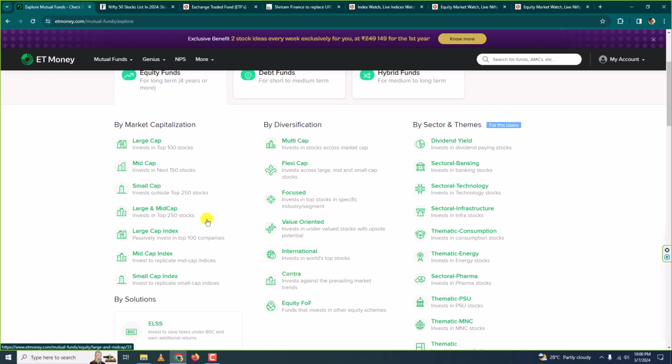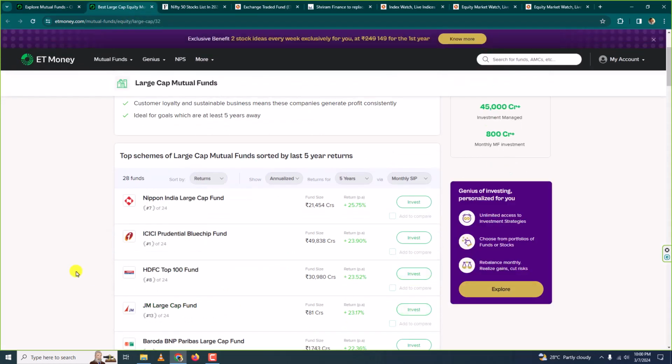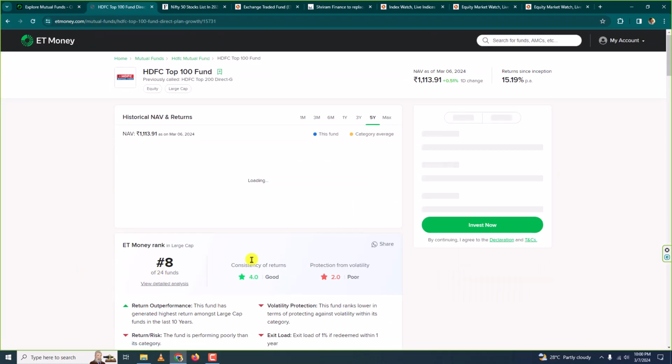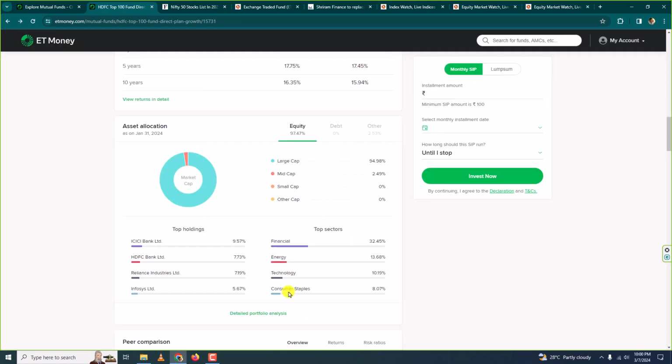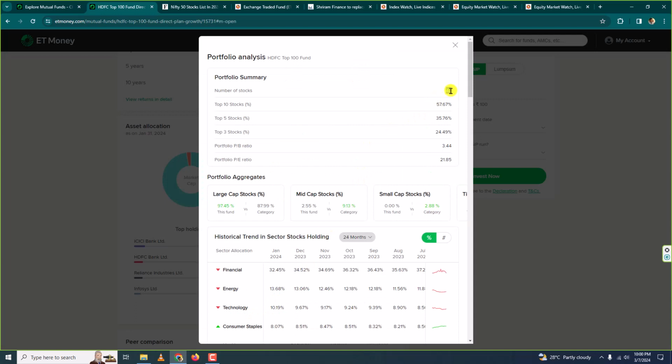The reason is that passive investing is done in index funds, and active investing is done in other mutual funds. Now what is active investing? What is passive investing? If I consider this large cap category and HDFC Top 100 fund, there are 46 stocks in this mutual fund.